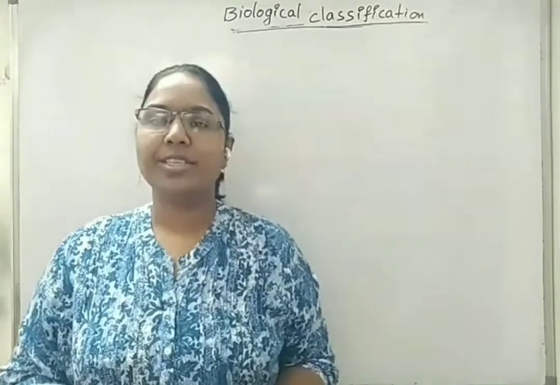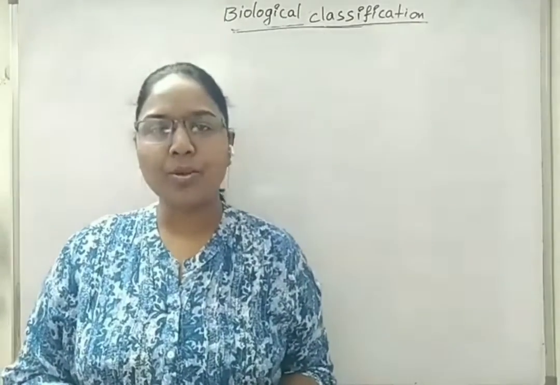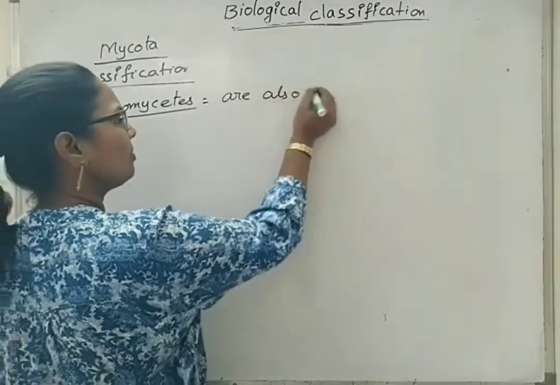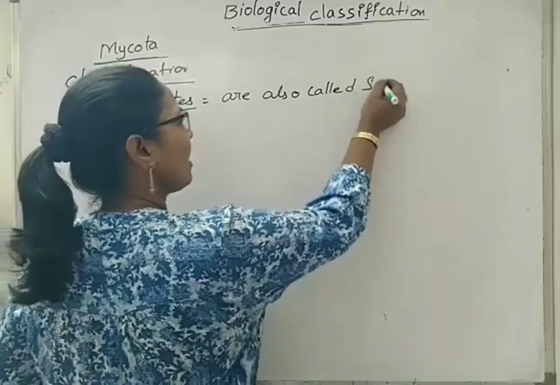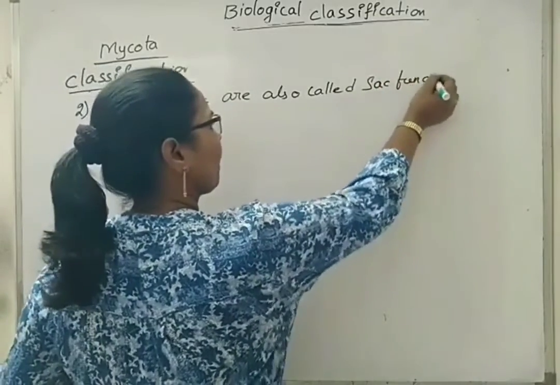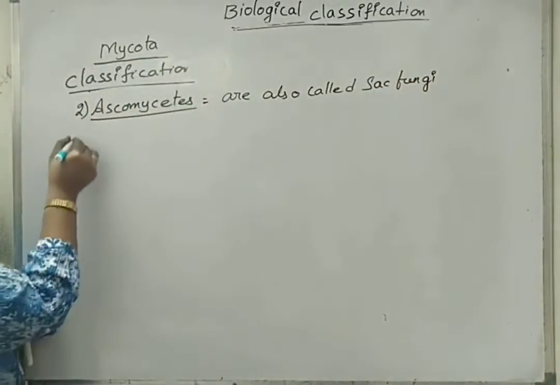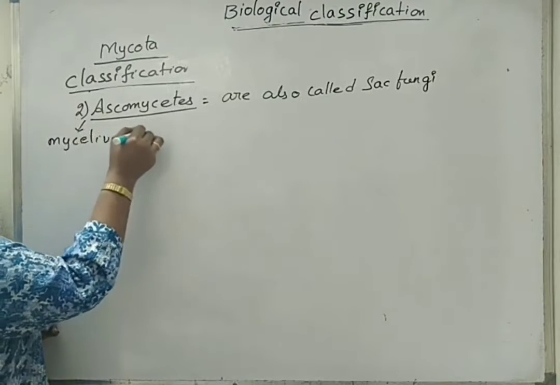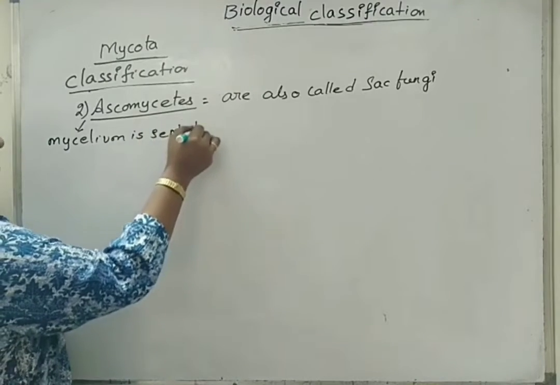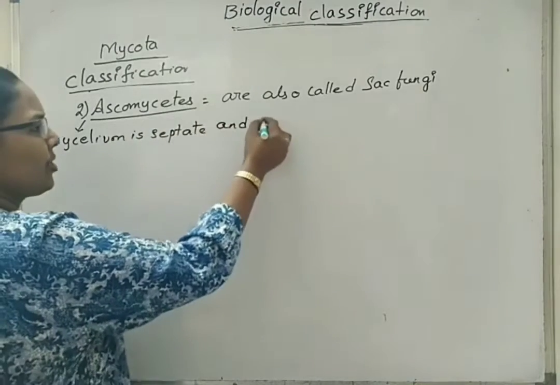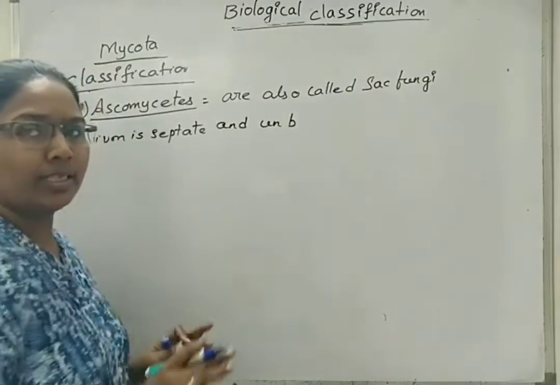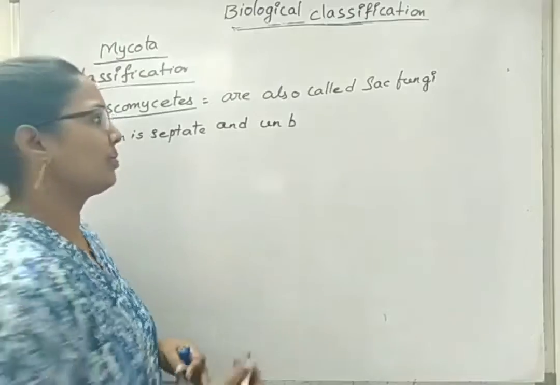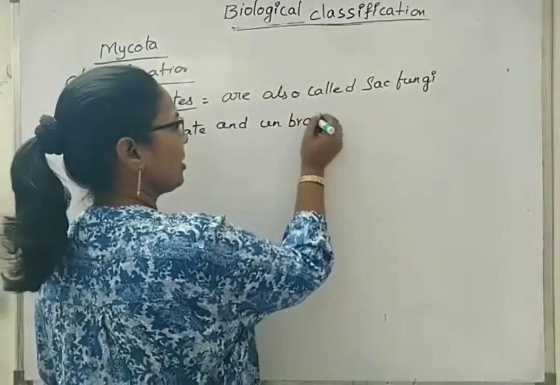Hello students, now we will start with a new topic, that is Ascomycetes. Ascomycetes are also called sac fungi. Next, their mycelium is septate and unbranched. In case of Phycomycetes, we see there are no branches; one single sporangiophore is giving rise to spores. So here, unbranched.